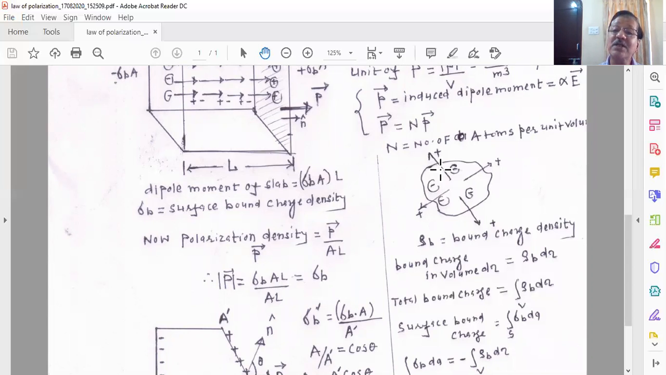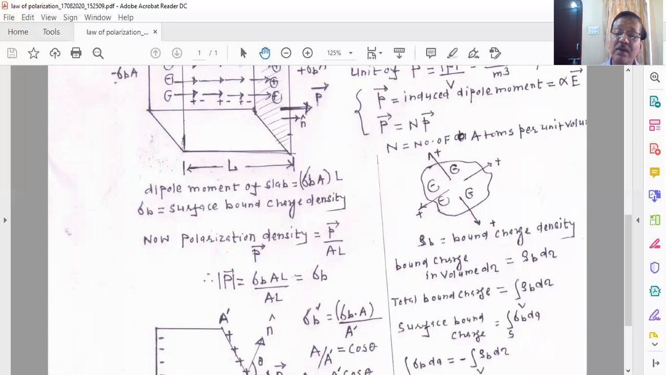So the total charge accumulated over the area of the dielectric material is sigma b dA. And if I want to calculate the total over the total surface area of the material, you integrate sigma b dA over the entire surface. So this is basically giving you the surface bound charges. The surface bound charges and total bound charges are the same in magnitude, but their sign is opposite.